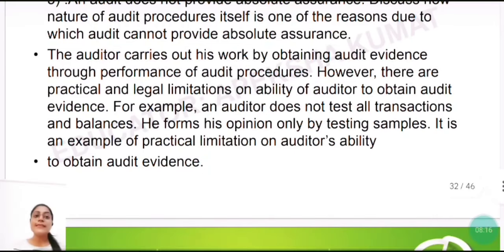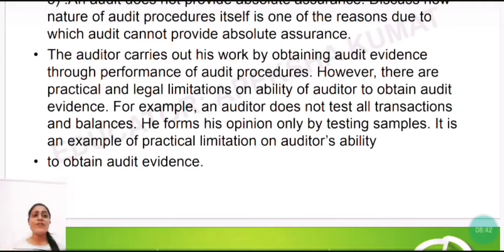So see, the auditor carries out his work by obtaining audit evidence through performance of audit procedures. We all know this, that without getting audit evidence we cannot give the opinion, right? So what does the auditor do? He gets the audit evidence. And how does he get the audit evidence? By performing the audit procedures, right? That's how we have to start this answer.